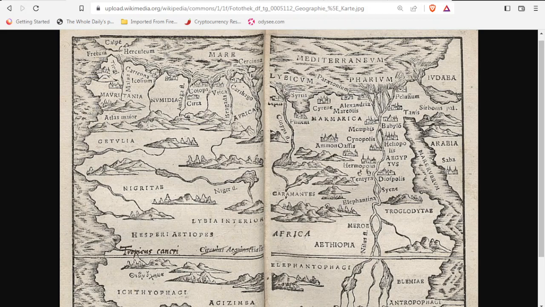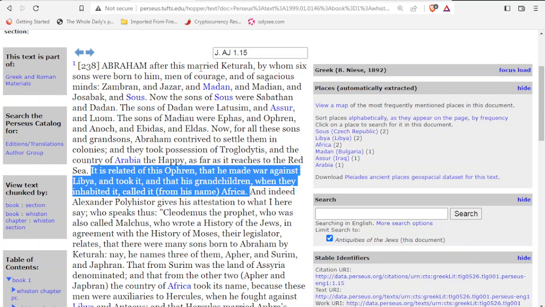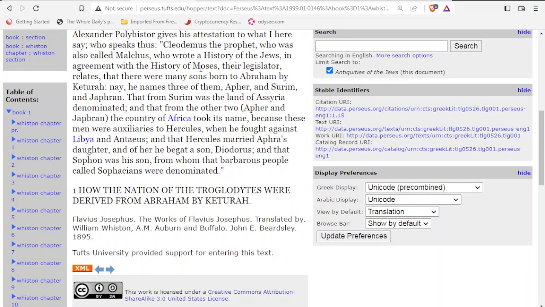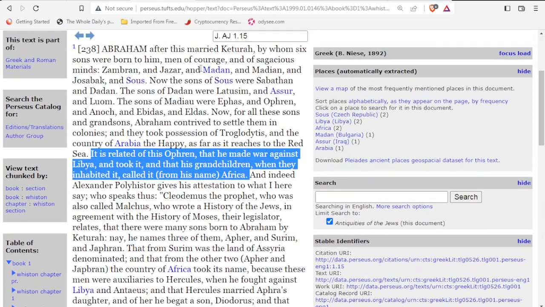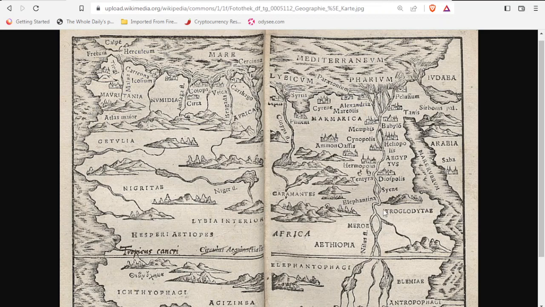Welcome to this video. We're going to be revisiting the troglodytes and the word Africa, because I was watching a fellow YouTuber and I saw them using this map, and on this map we can see it says Troglodytae. We have these mountains here and it says Troglodytae, and we were speaking about the source Josephus Flavius, about how the nation of the troglodytes were derived from Abraham by Keturah, and it said how these descendants of Abraham took possession of Troglodytis and the country of Arabia the Happy as far as it reaches to the Red Sea. So now, looking at this map, I wonder, is this the Troglodytis that it's speaking about?